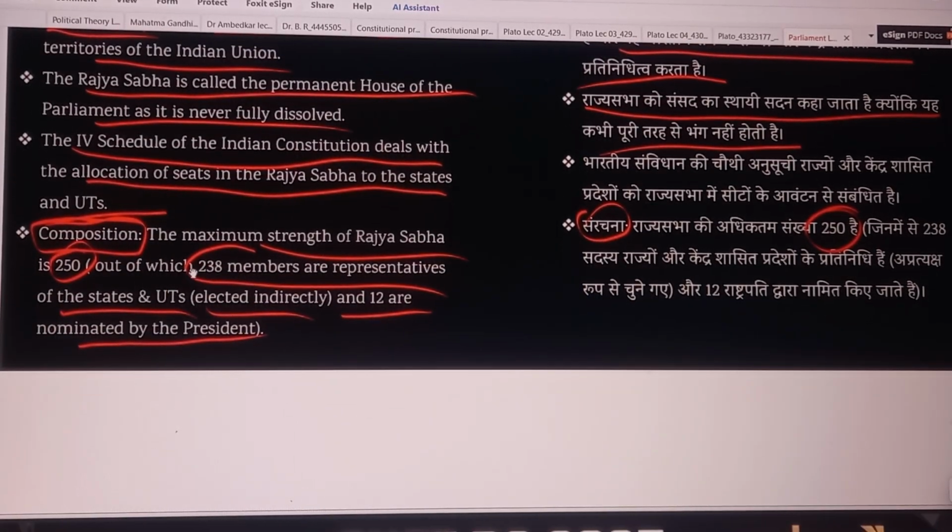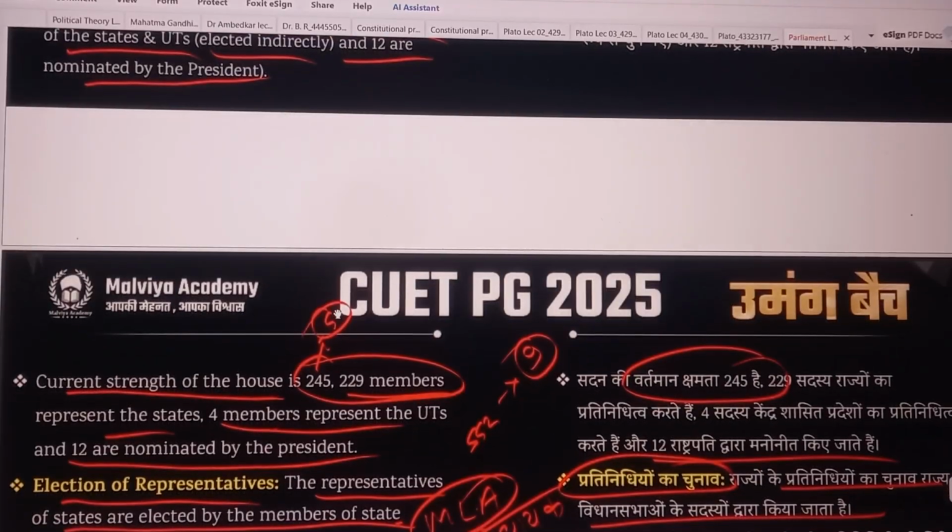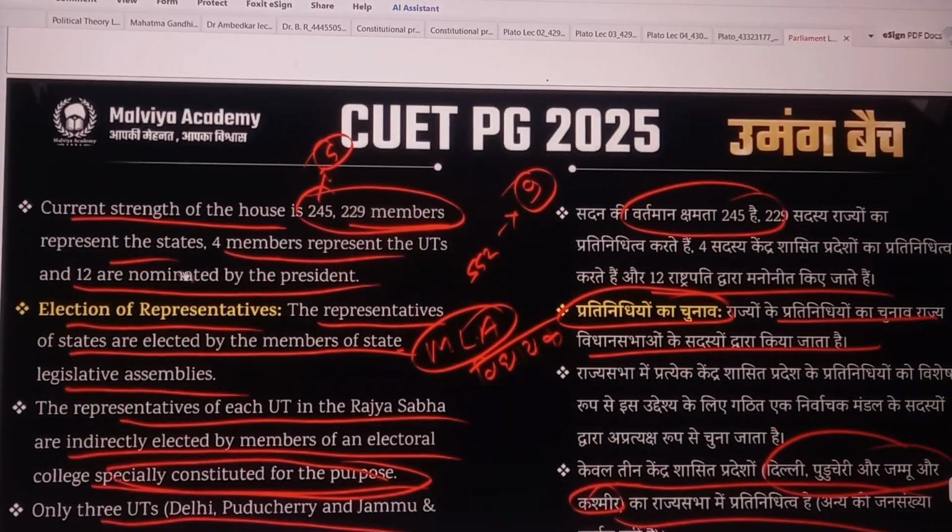Composition: the maximum strength of Rajya Sabha is 250, out of which 238 members are representatives of the states and UTs, and 12 are nominated by the president. But the current strength of the house is 245. Originally it is 250, but the current strength is 245: 229 members represent the states, 4 members represent the UTs, and 12 are nominated by the president.